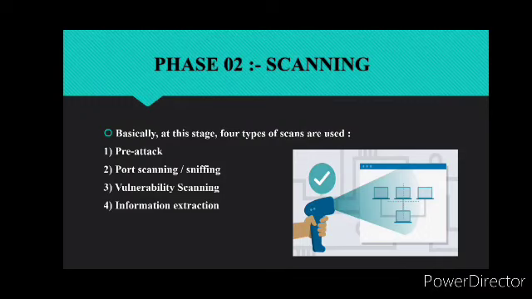So first, pre-attack: in that, hackers scan the network for specific information based on the information gathered during reconnaissance. Second is port scanning, sniffing. This method includes the use of dialers, port scanners and other data gathering equipment. The third is vulnerability scanning. In that, scanning the target for weaknesses and vulnerabilities. And fourth is information extraction. In this step, hackers collect information about the ports, live machines and OS details, topologies of the network, routers, firewalls and servers.